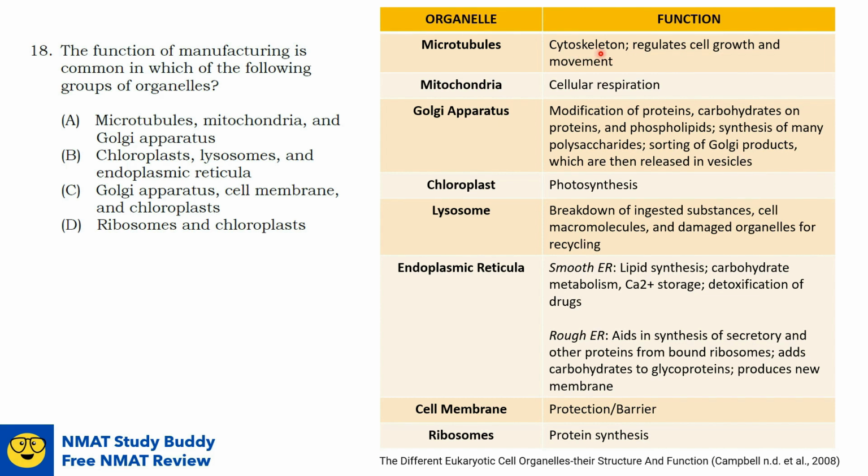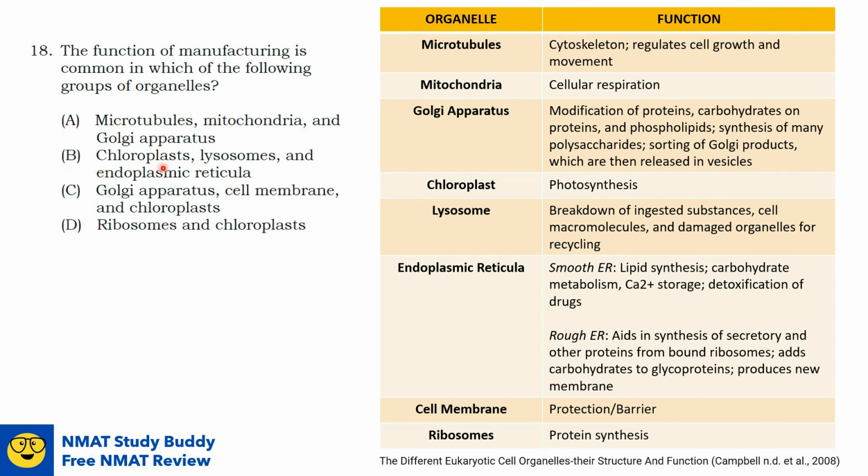Microtubules, it's mainly for cytoskeleton and regulation of cell growth and movement. So it's not for manufacturing. Mitochondria for cellular respiration, so you generate energy here, right? In Golgi apparatus, you synthesize many polysaccharides, so it's for manufacturing. Its function is also for manufacturing. However, since in this group, microtubule actually do not function in manufacturing a product, this group therefore is not correct. So we can now eliminate this.